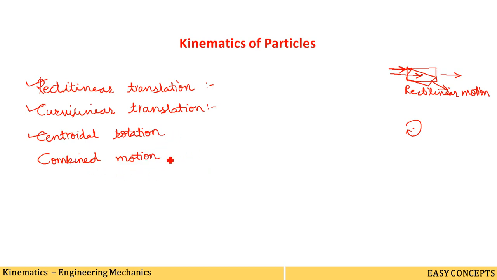For this combined motion to occur, what is required? A single force and a couple are required. If these two things are there, then combined motion will take place. For rotational motion, a couple is sufficient.